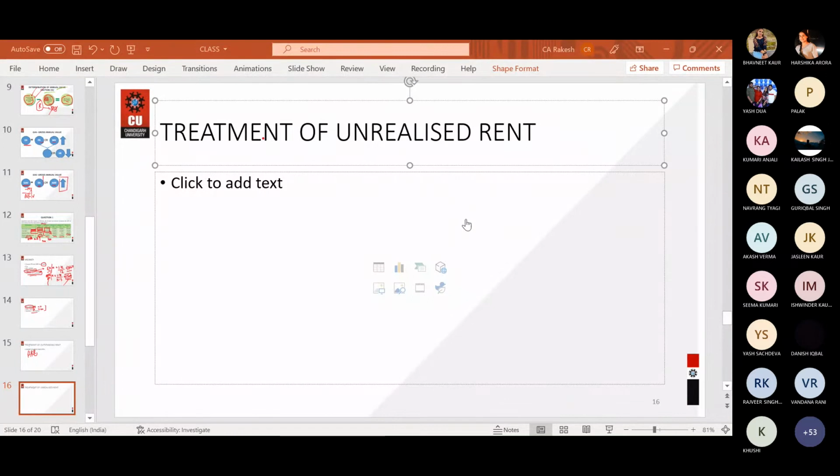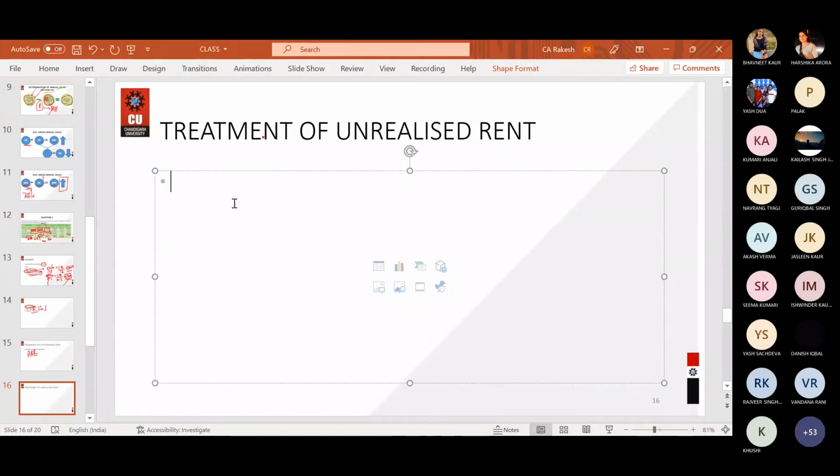So I hope that unrealized rent is absolutely clear to you. And as far as treatment of unrealized rent is concerned, just write down ARR, actual rent received or receivable.